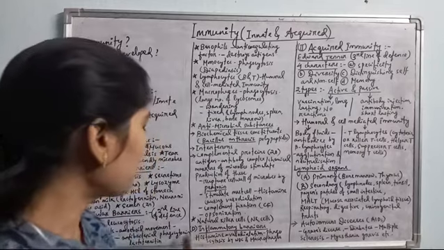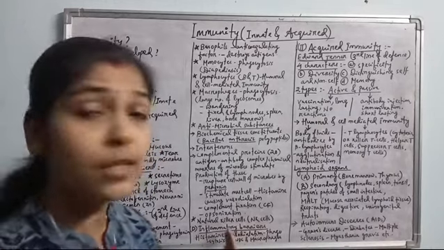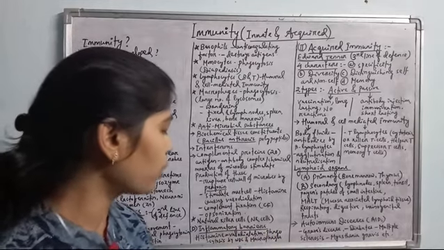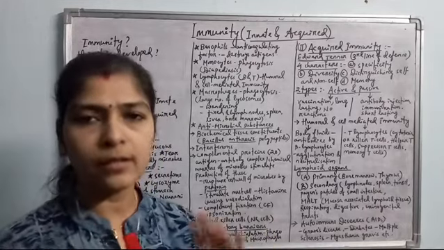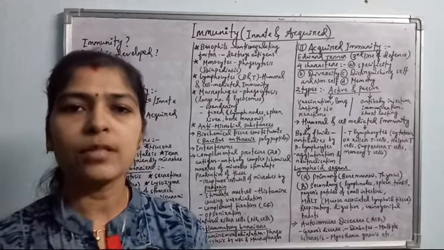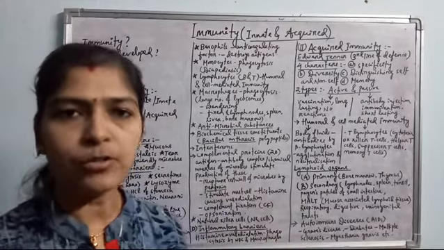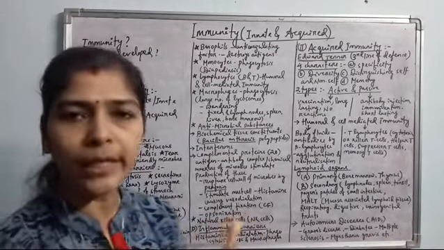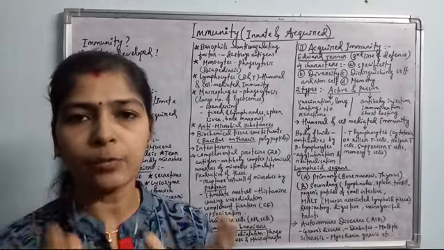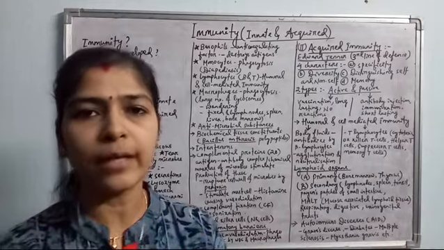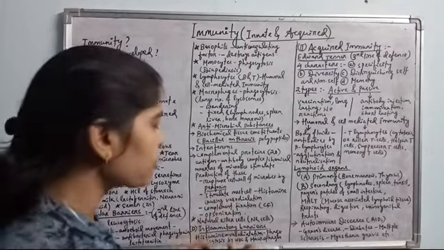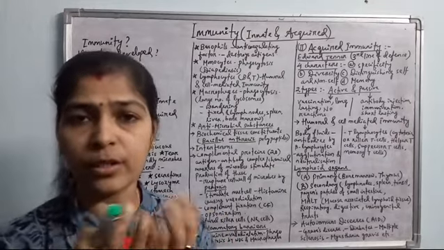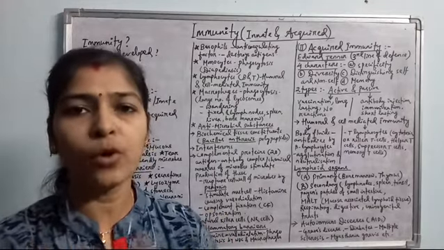So these histamines cause vasodilation, an increase in the width of the blood vessel, and there will be phagocytosis by the WBCs and macrophages, and these antigens or pathogens will be eaten by the phagocytosis process. Okay, so the inflammatory barrier: inflammation means swelling. If any antigen-antibody interaction is there, there must be swelling, and this swelling is due to the release of histamine from the mast cells, which cause vasodilation, an increase in the width of the blood vessel, so that there will be more and more phagocytosis.